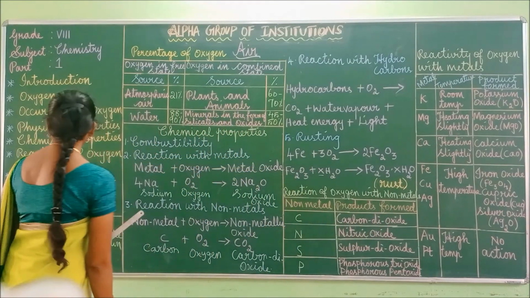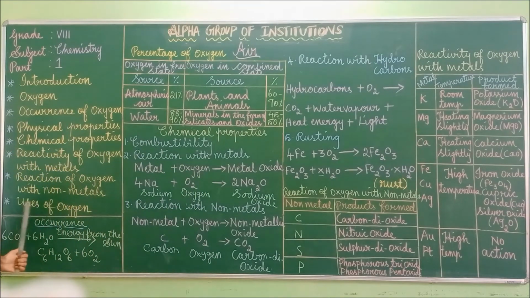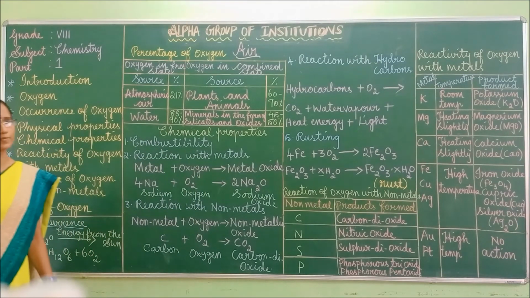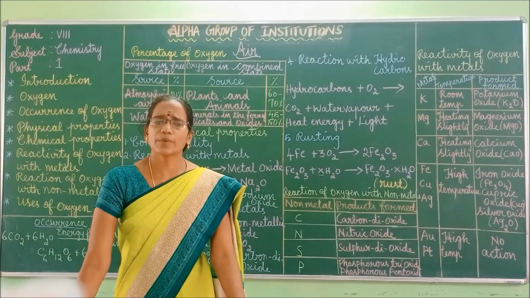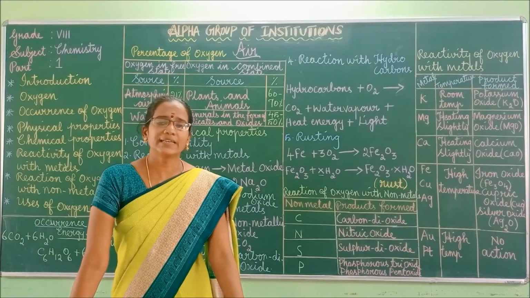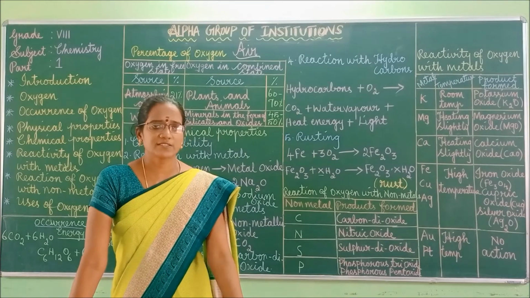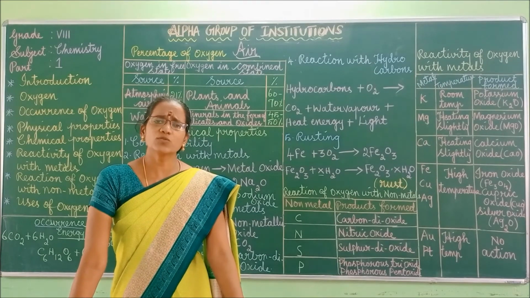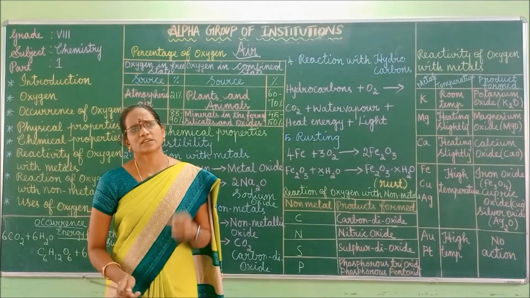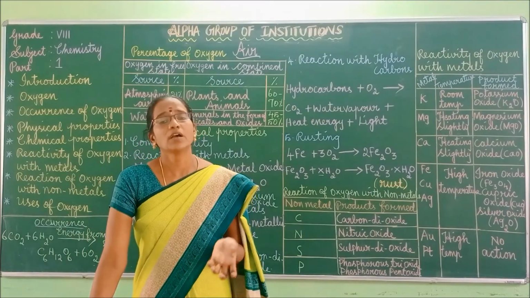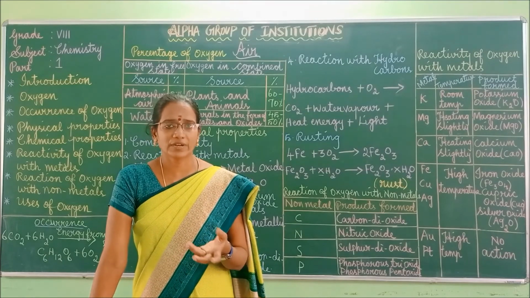What's the next one? Finally, we can move to the uses of oxygen. An oxyacetylene gas cylinder is mainly used for cutting and welding metals. And oxygen is used as a rocket fuel also. Oxygen is used for the production as well as the manufacture of glass.